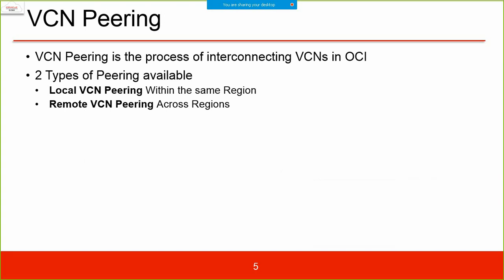Understanding of the concept of local peering: we have two virtual cloud networks in one region, and we created instances. Sunil, I recollect you have different VCNs and multiple instances spread across them.